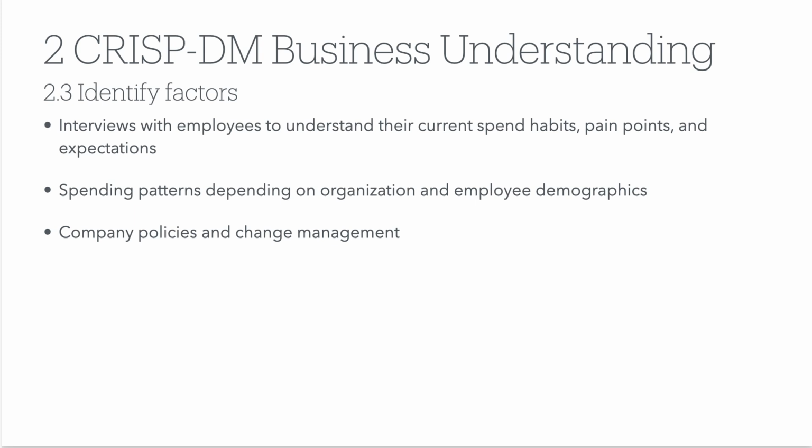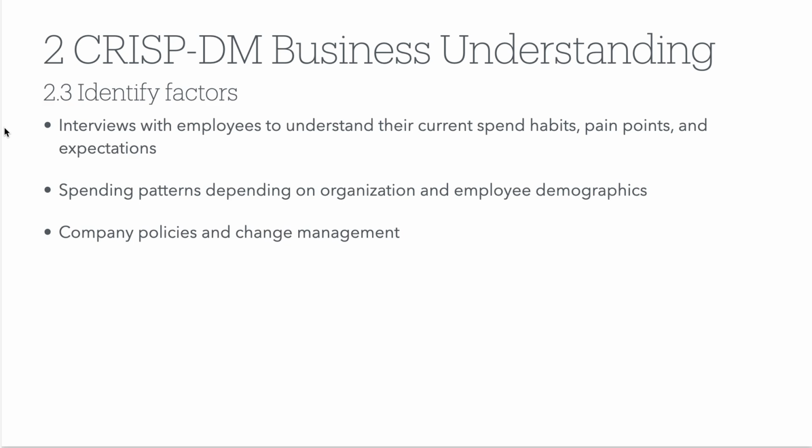The machine learning solution could also predict the efficiency of the cost saving measures from the data. What are the influencing factors? Here we will do some interviews with employees to understand their current spending patterns, pain points, and expectations. We try already to derive the spending patterns.